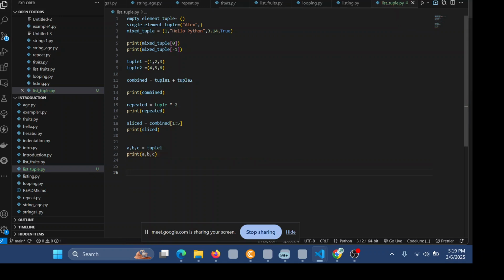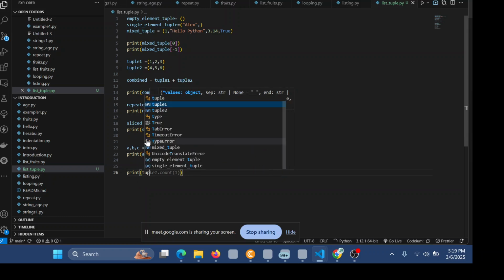Then you're going to print tuple 1, like that.